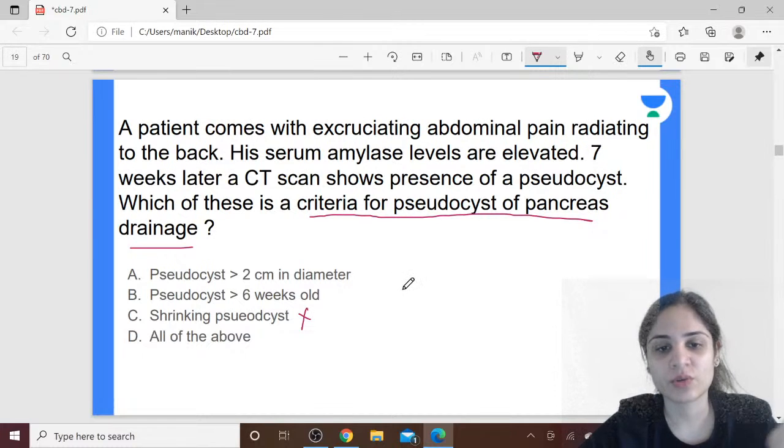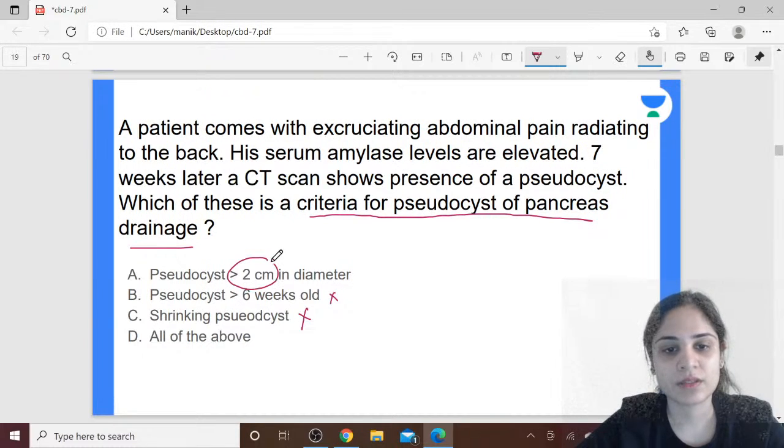It's going to resolve on its own, so there is no need to do this. Then if a pseudocyst is more than 6 weeks old also, but it's not causing any symptoms, then there is absolutely no need to cause drainage of the pseudocyst. But this is one of the criteria that you should be focusing on.